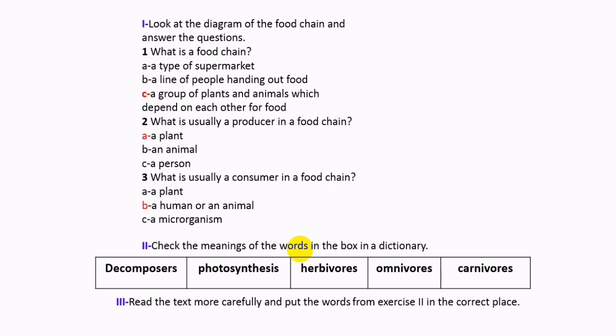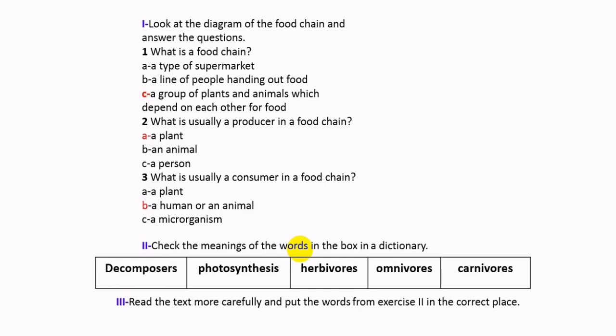Check the meaning of the words in the box in a dictionary. Now, we need to know the meaning of these terms: decomposers, photosynthesis, herbivores, omnivores, carnivores. We have to know what each one of these terms means.